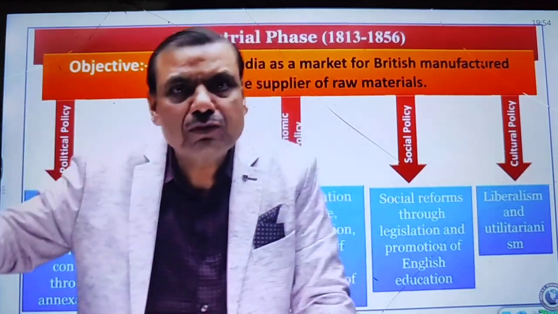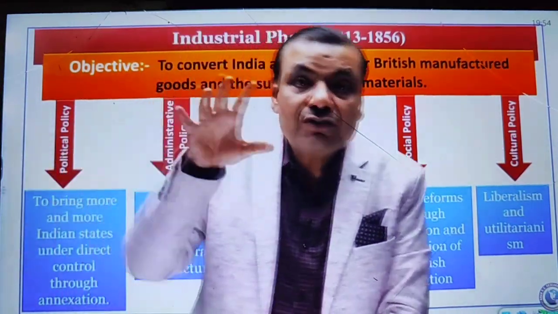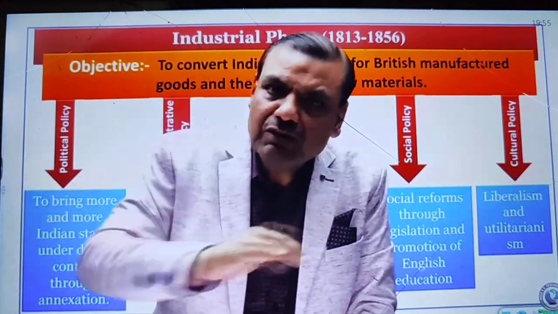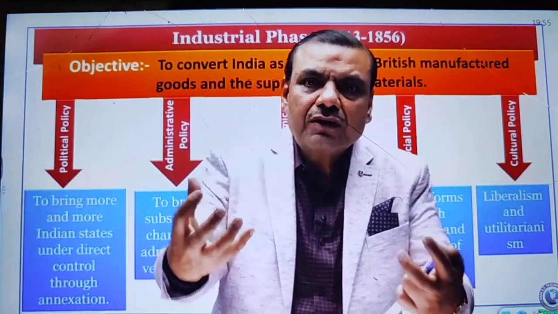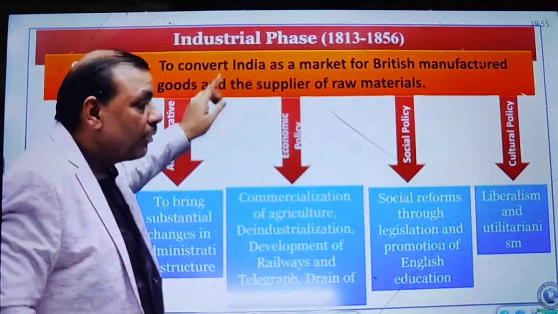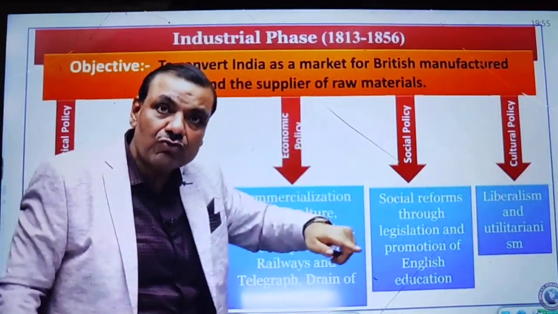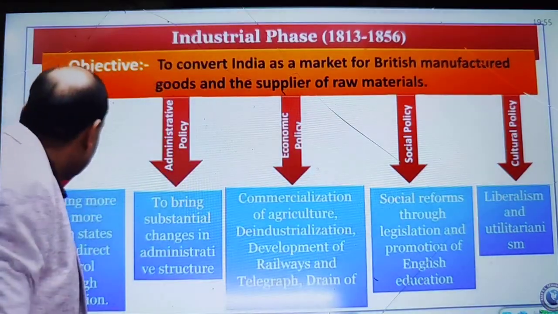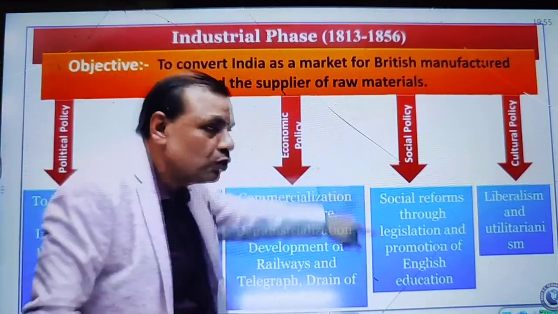To abolish the trade monopoly of the British company in India. Although the trade in China was maintained for some time, and even the tea trade was maintained, the trade monopoly of India was abolished. So India was open as a market for British manufactured goods. Now the objective changed according to the new situation. India was converted into the market of British manufactured goods and exporter of raw materials. This was the basic British objective, and it was going to affect the political policy, the administrative policy, the social policy, the cultural policy.